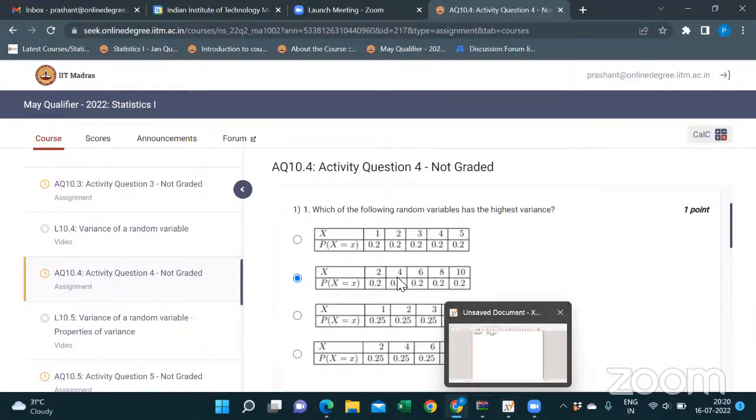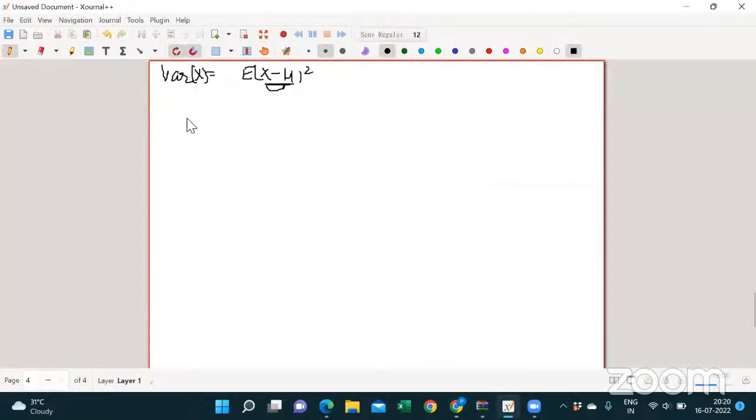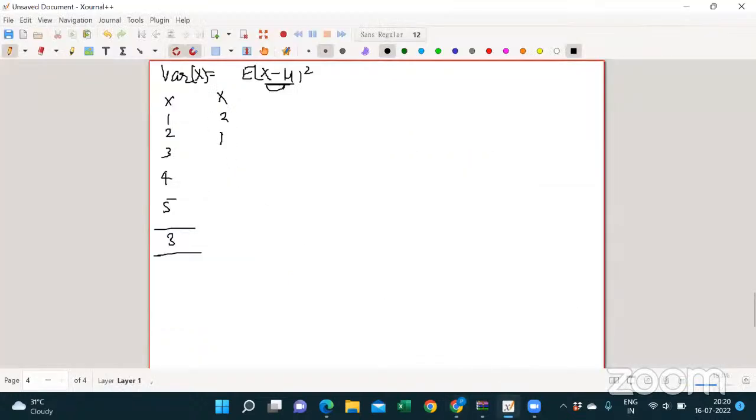Let me explain. Suppose for the first one, values of x are 1, 2, 3, 4, 5, right? Correct, sir. What will be the mean for this one? 3, sir. 3 will be the mean, right? Correct. Now, for the second option, what are the values of x? 2, 4, 6, 8, 10, right?